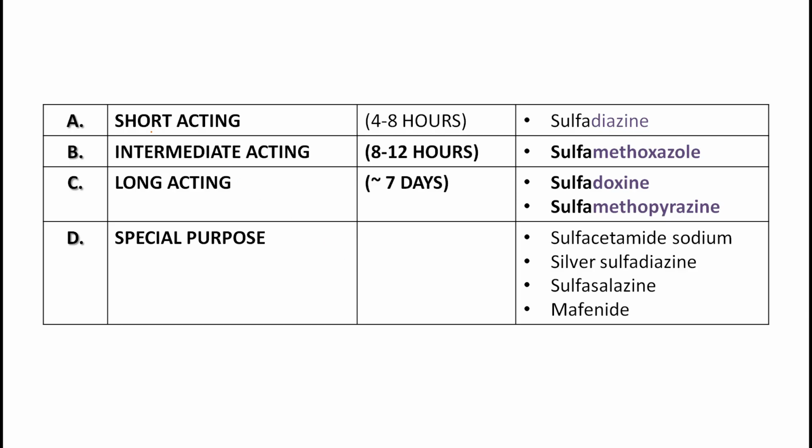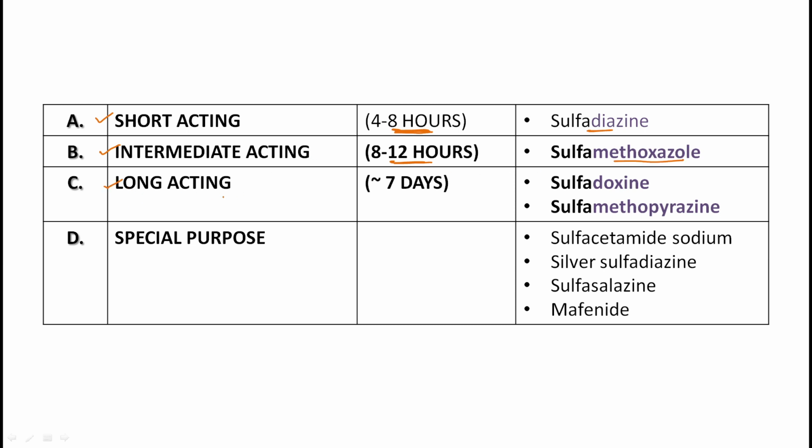The short acting drugs act for 4 to 8 hours. The example is sulfadiazine. The intermediate acting drugs act for 8 to 12 hours, and the example is sulfamethoxazole.